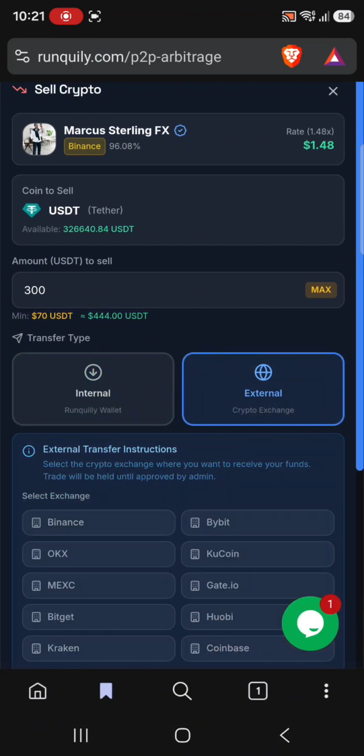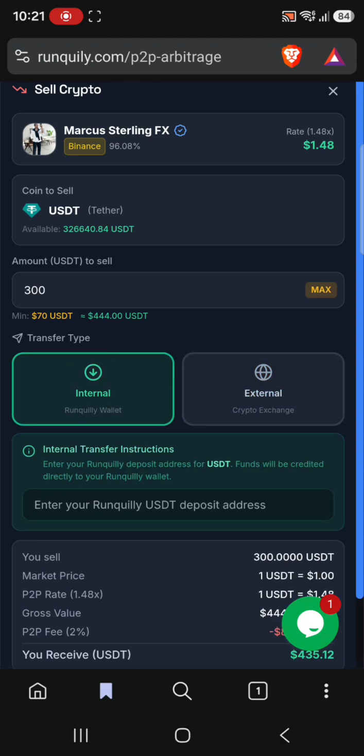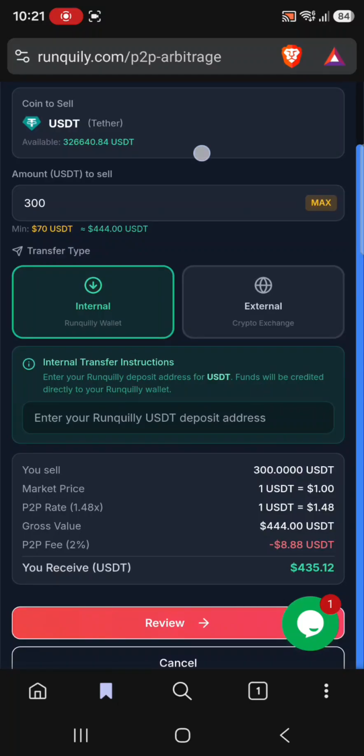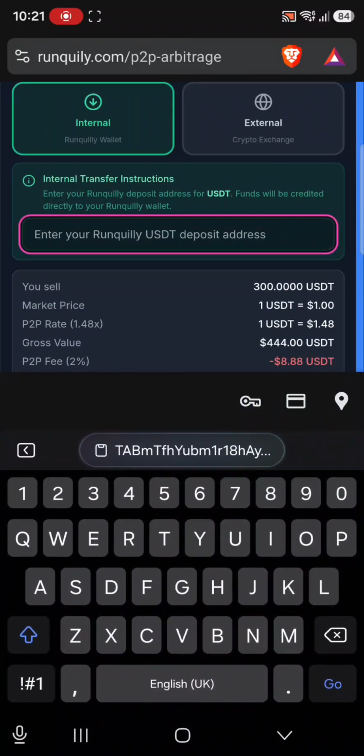And you can receive in an external wallet, that is Binance or Bybit. So the profits are sent there direct, but today I want us to receive in our internal wallet. So we'll trade with this 300 USDTs and target at least 144 USDTs in profit. So I'll enter internal wallet, and we should also check the minimum, which this one is 70. This merchant, his minimum is 70.